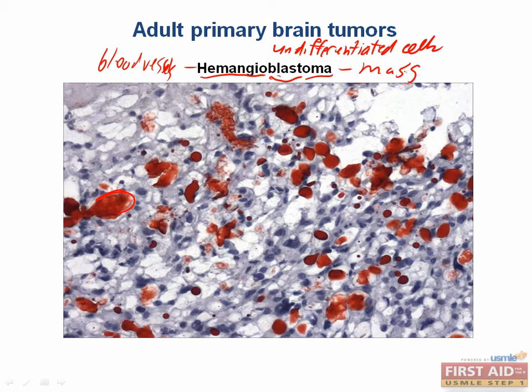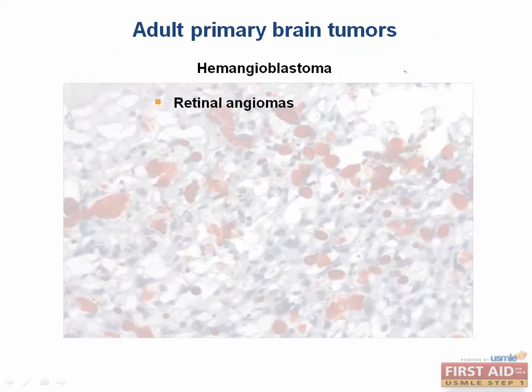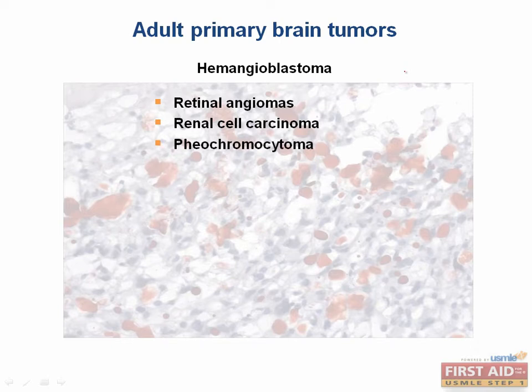So the main thing to remember is that they are commonly associated with von Hippel-Lindau disease. Now, what other tumors did we mention that are associated with VHL? You should remember these are retinal angiomas, renal cell carcinoma, pheochromocytoma, pancreatic cysts, and neuroendocrine tumors.